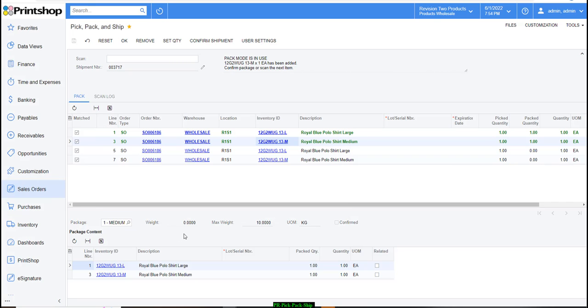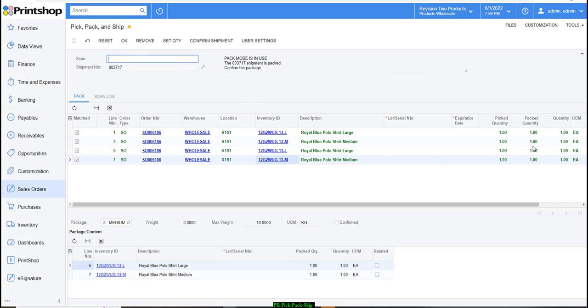So now I can finish this off and then go to the next box, scan the second box and put the other 2 products in as well. Alright, so I have specified my second box, which is the medium again, and I'm starting to scan the different products that go into this particular box as well. So I'm going to complete that process.